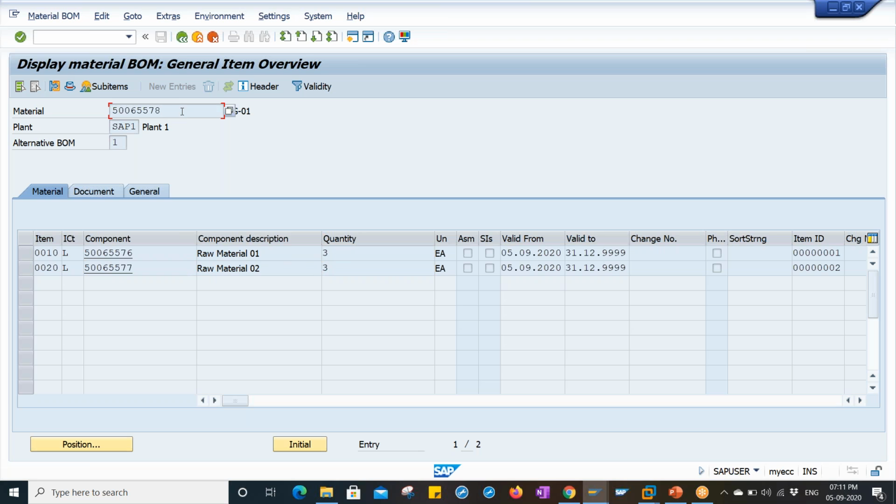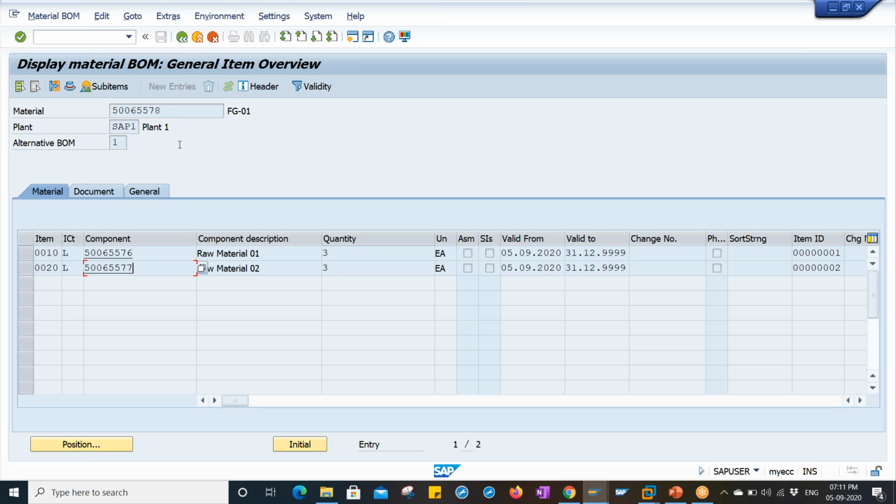That is the meaning, actually, 3:1. So for one finished product, how much raw material are you going to use? Got my point, or do you have any question? Proceed. Okay, thank you. So I have created this bill of material.